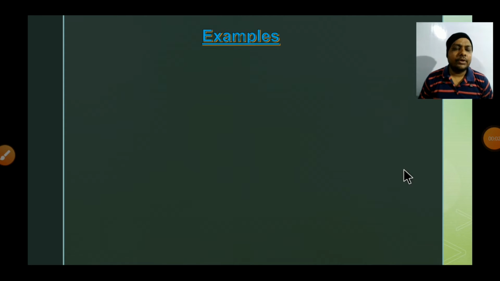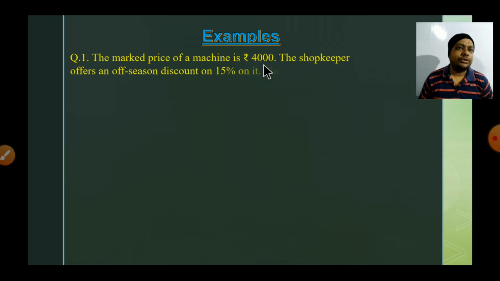Students, here you can see that the first question is: the mark price of a machine is rupees 4,000. There is a machine, and the mark price of it is rupees 4,000. The shopkeeper offers an off-season discount of 15% on it, and we know that the discount is reckoned on the mark price. It means if you have to find the exact discount in rupees, you have to multiply this discount percent with this MP.